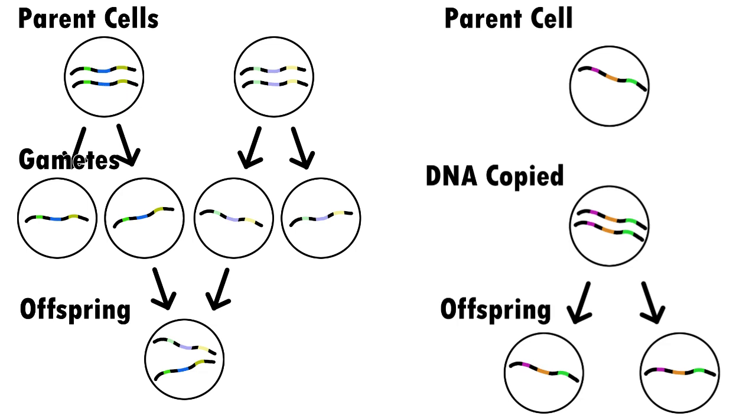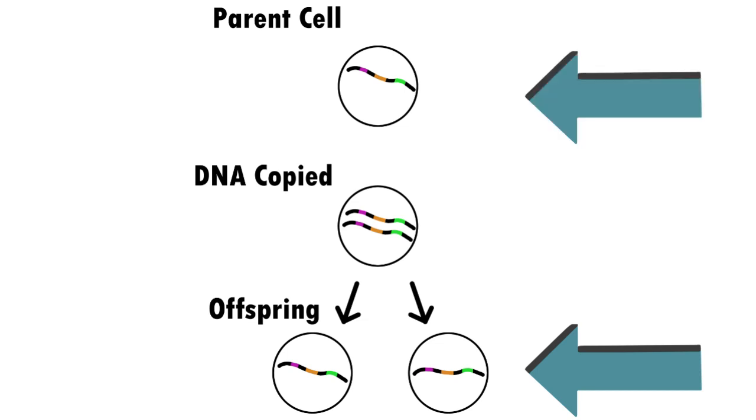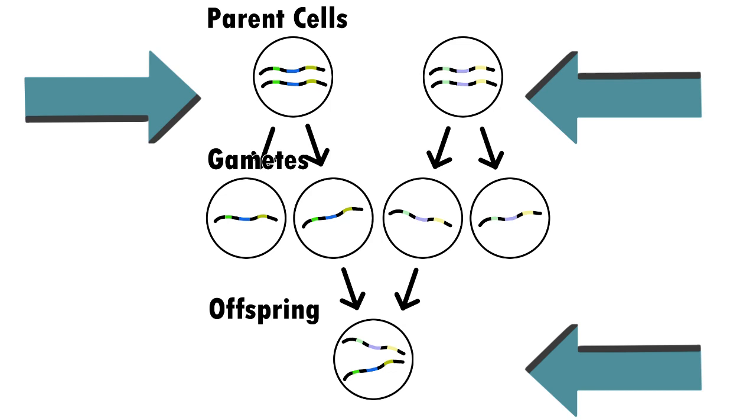In both types of reproduction, each parent cell must go through an intermediate stage to make sure the offspring has the correct amount of DNA. In asexual reproduction, the DNA in the offspring is an exact copy of DNA in the parent. But in sexual reproduction, the offspring has a mix of DNA from both parents. So, there is more genetic variation in sexual reproduction.